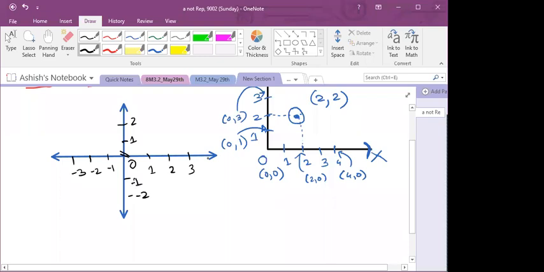So if I name them, this is your x-axis, and x-axis can be written as x dash, where OX contains your positive numbers, OX dash negative numbers. In the same way, this is your y-axis, which can be termed as OY and OY dash, where OY contains all positive numbers and OY dash contains all negative numbers.